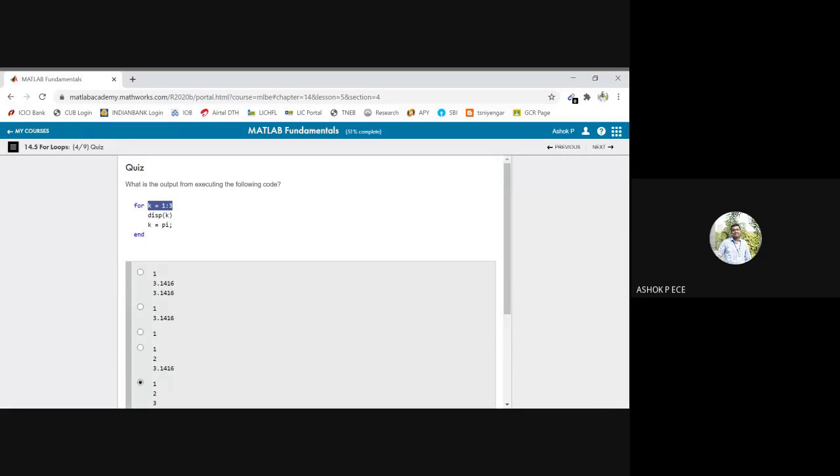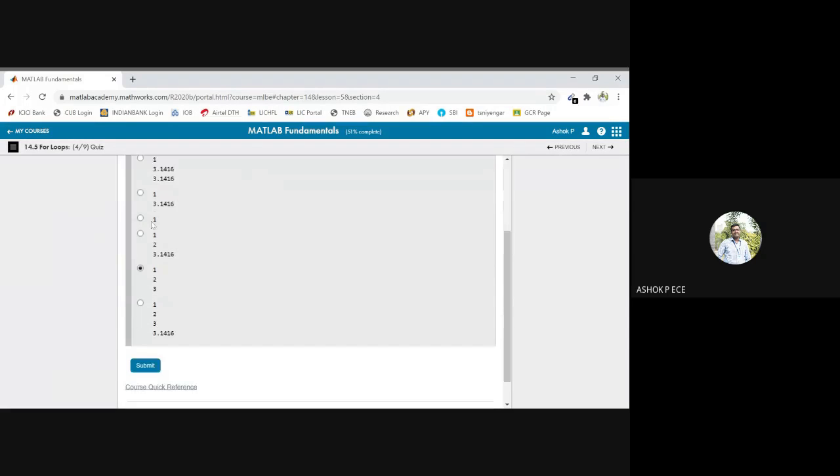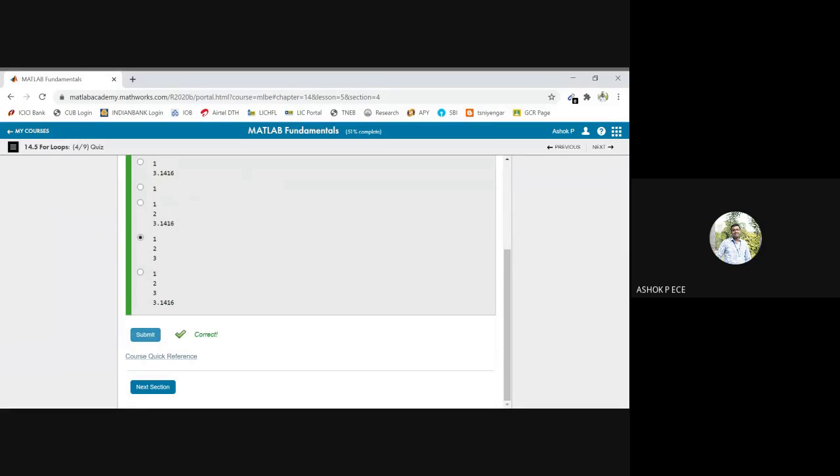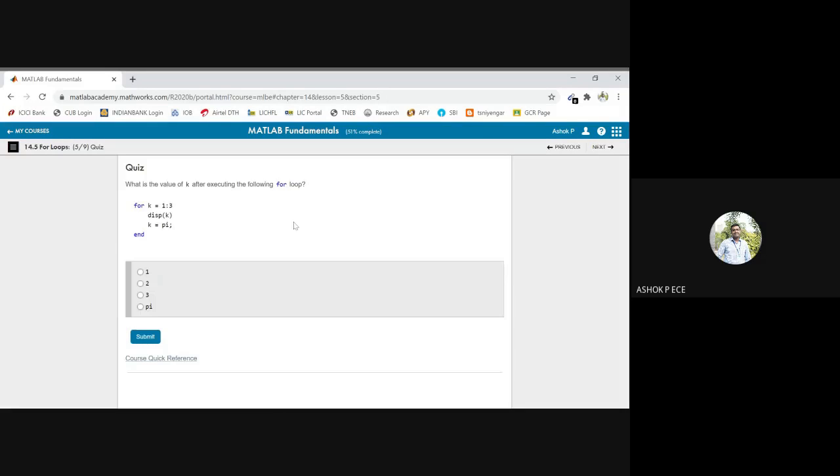Again, it will go to the loop. k is equal to 2, it will display k. k is equal to 3, it will display 3 and end. So 1, 2, 3 is our answer. Able to understand? So you cannot override the value of the index variable inside the program.